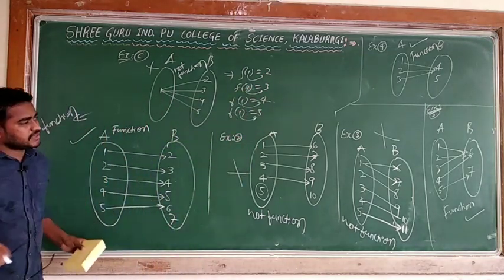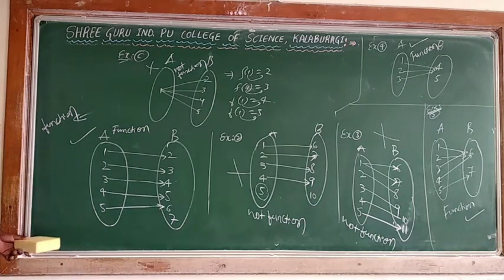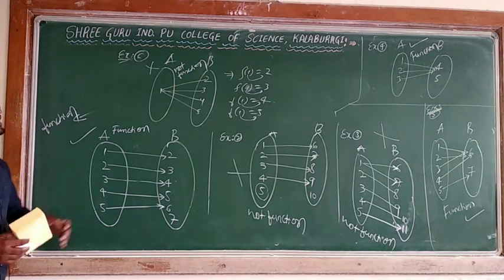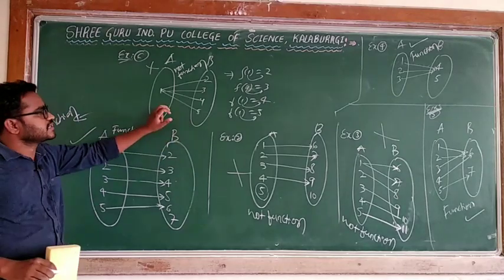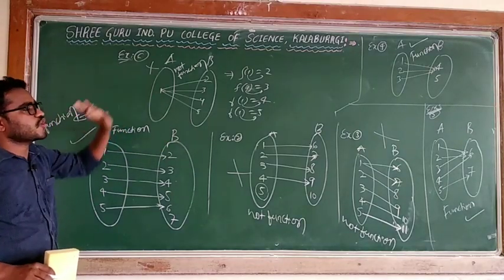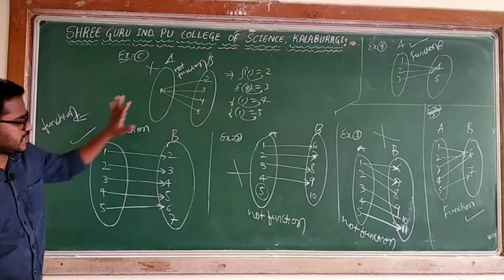Means the thing is, when you are saying function, if one has more connections, it is not a function. One should have only a unique image. So for that reason it is not satisfying. So this is considered as what? Not a function. The thing is, see the diagrams.